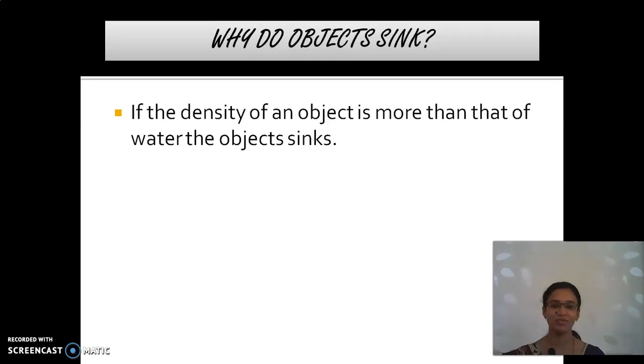Yes. So, we have seen why objects float. Now, why do objects sink? If the density of the object is more than that of water, the object sinks. And why do objects float? If the density of the object is less than that of water. Compared to the density of water, if the object's density is less, it would float. And if the object's density is high, it will sink.